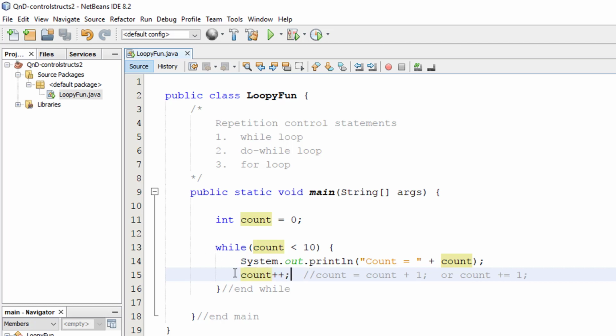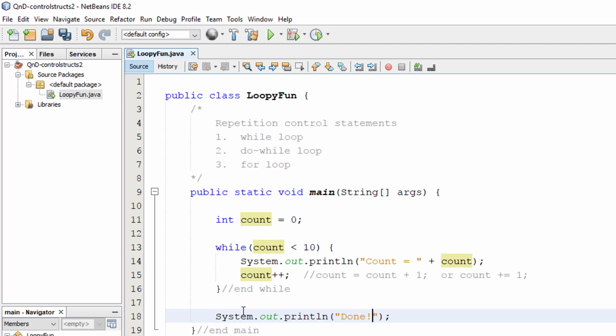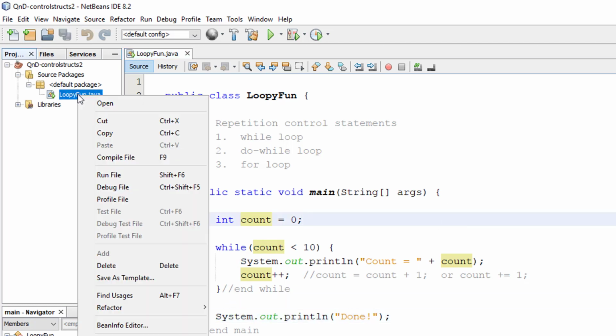That is considered a logic error. If you're using a counter-controlled loop, make sure you're updating the counter and moving it towards this statement being false eventually. While it's true, it will continue looping. But you'll notice I start at 0, and I'm counting up to 1 less than 10, since we're dealing with integers. I'm saying strictly less than, not less than or equal to. So it's going to count up to 9, and then when it counts to 10, it'll reevaluate and say 10 less than 10, that's false. Then it will go and start executing down here, and then we can say done. So let's see what we have printed out when we run this.